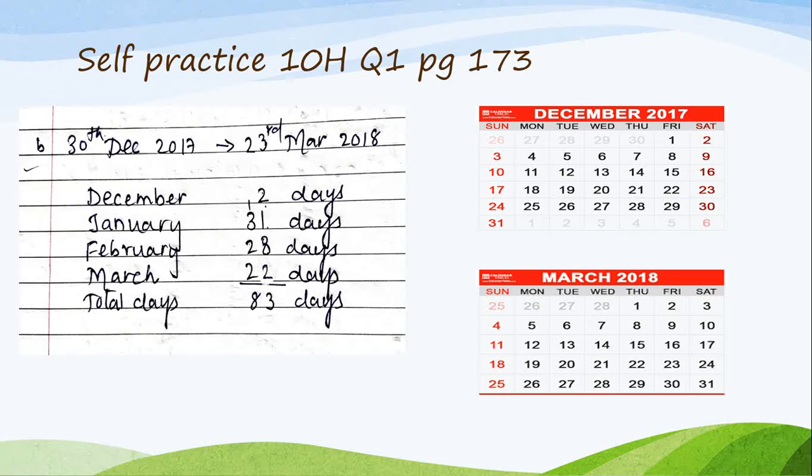So March only 22, because 23rd we are not considering. So total days add up to 83 days. Okay children, just see how it is counting the number of days.